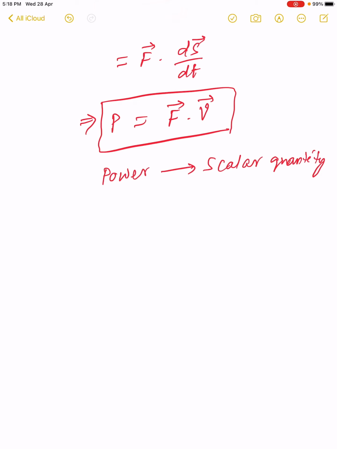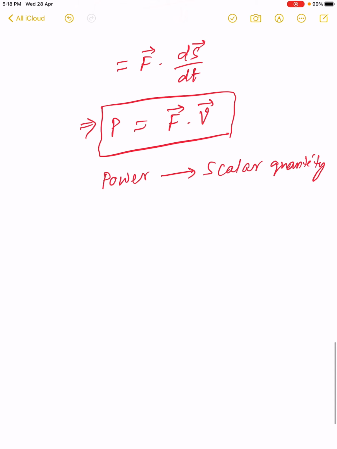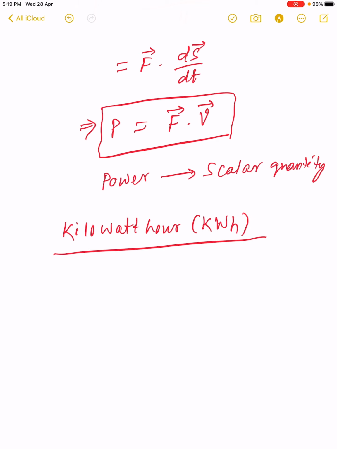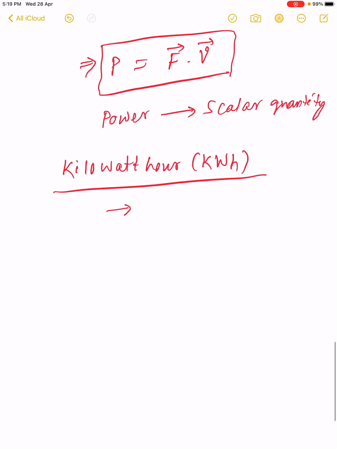So taking the bigger unit of power, we can write the bigger unit of energy as the kilowatt hour. Kilowatt hour. This is the bigger unit of energy